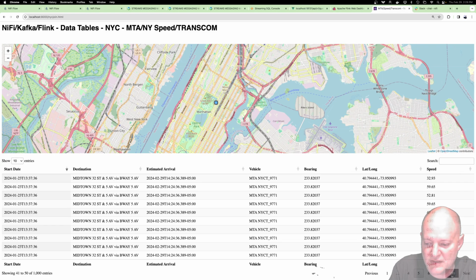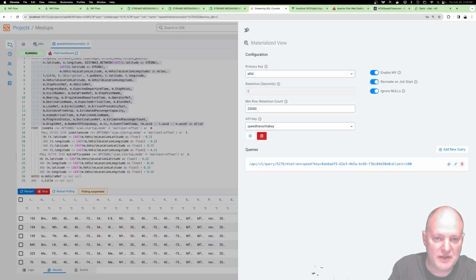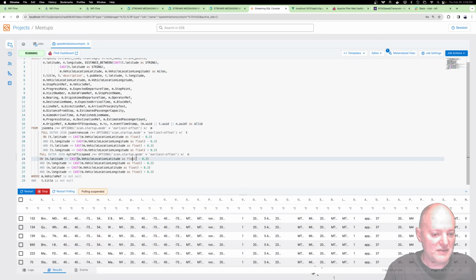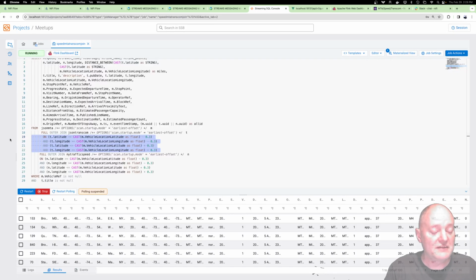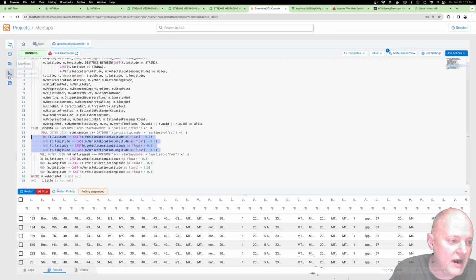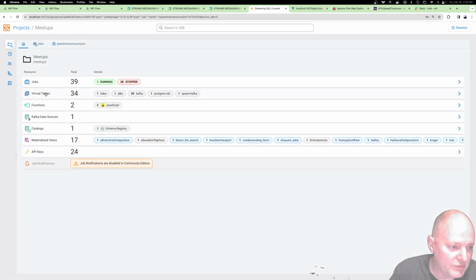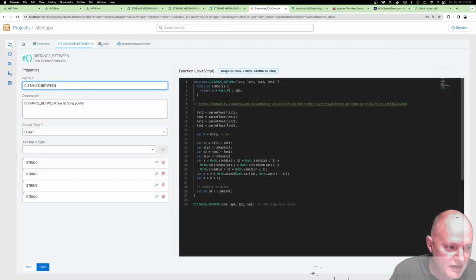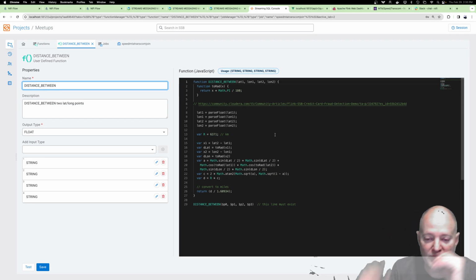And we could use that to feed a dashboard here, or we could bring it into Jupyter Notebooks based on what's going on. But just to show you, we can get this data. We can join it, even with these ridiculous conditions. Now, I could have just put a function in there. And if we go through, I could show you functions. We have a distance between that someone wrote for an article for credit card transactions. I think this one's a little better.